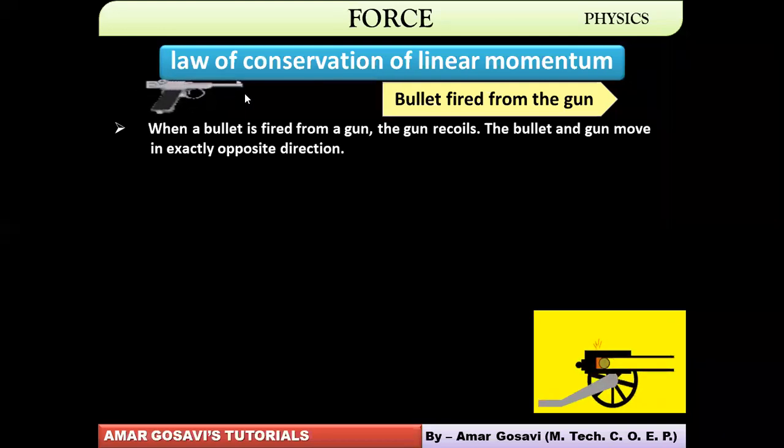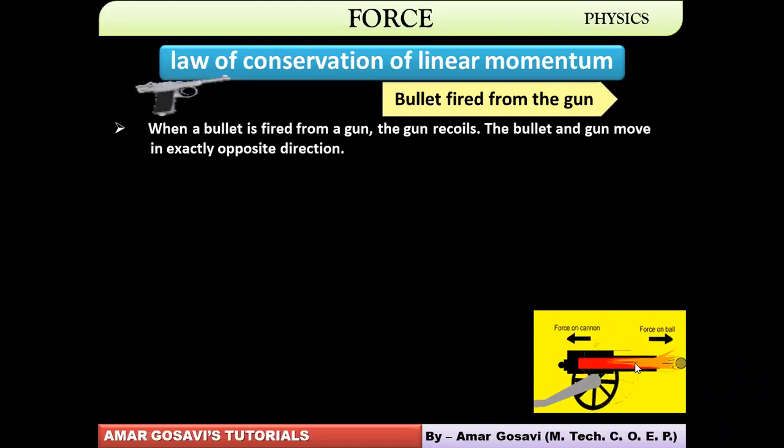Same is the case in this picture: the cannonball moves forward and the cannon moves backward. Prior to the ball being fired, everything was at rest, so the total momentum of the system was zero in both cases.